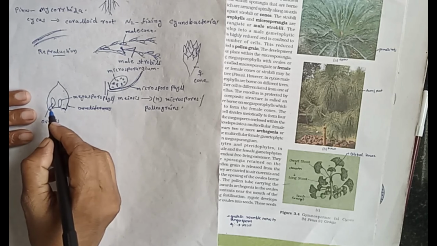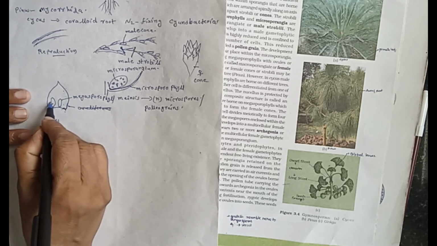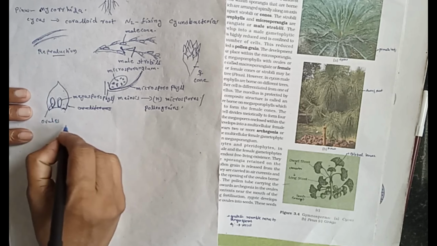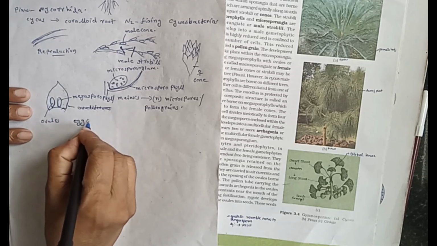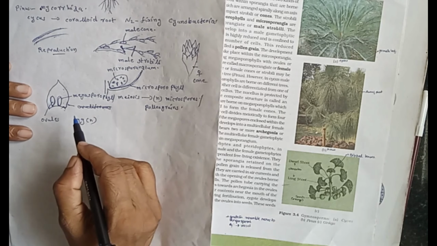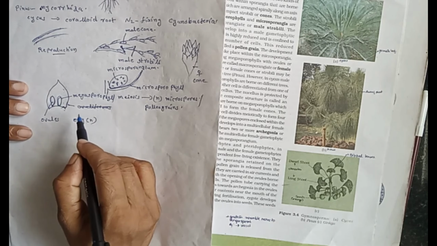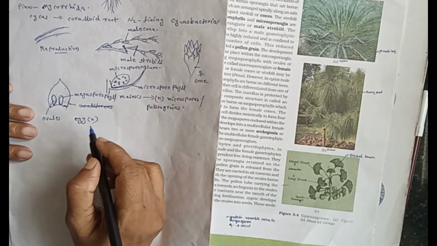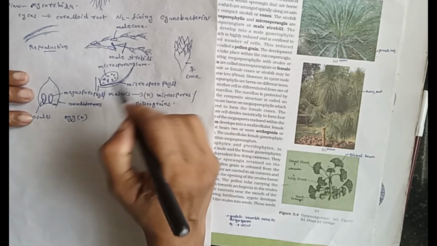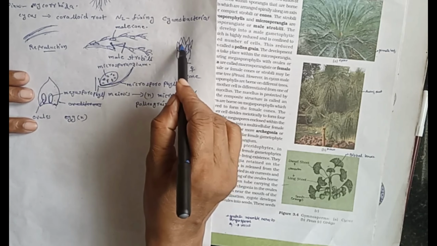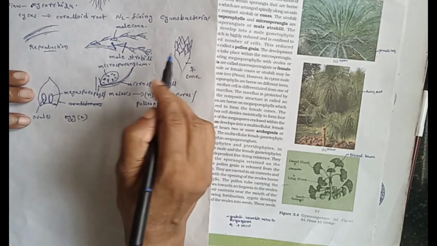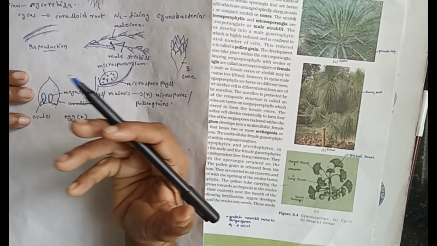Division takes place in megasporangium to produce haploid egg cells. These ovules, the megasporophyll, that is ovuliferous scales with megasporophyll, the ovules are exposed to air.